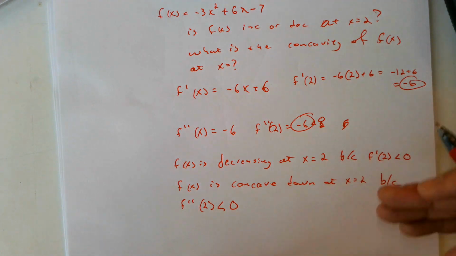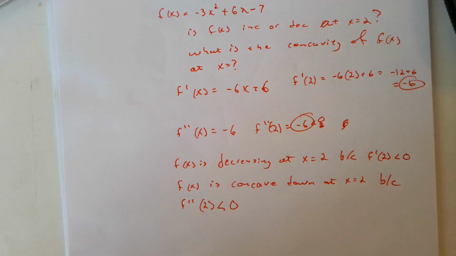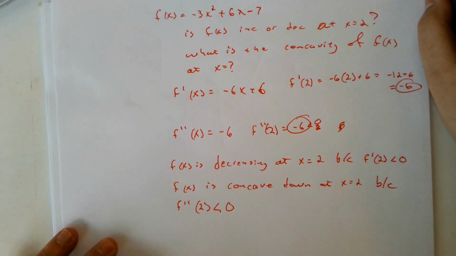So again, very mechanical writing. Decreasing or increasing of a base function is always connected to the sign of the first derivative. The concavity, concave up, concave down, is always connected to the second derivative. All right, your homework will look like this.